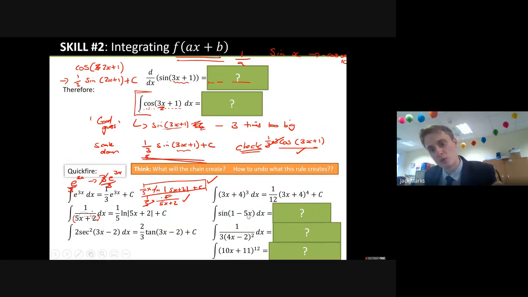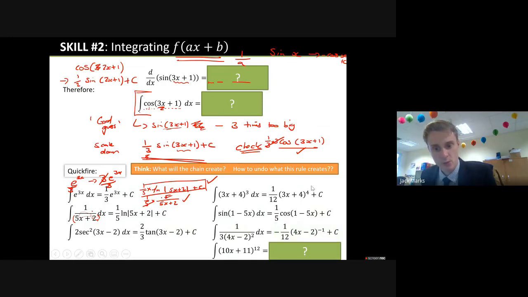Can we use the rule? Look at the coefficient of the x here and divide by that. So integrate minus cos of bracket, and to counteract it, minus a fifth. Okay, you'll have a double negative here. You'll have minus 1/5 times minus cos. That's why you have a positive answer. This one here, we're going to get a 12th, or sorry, minus a 12th.